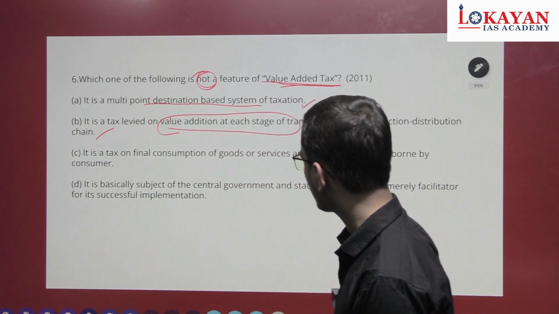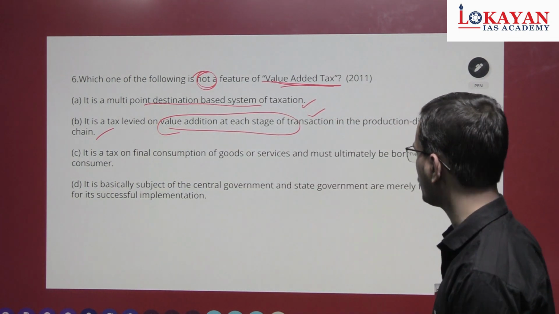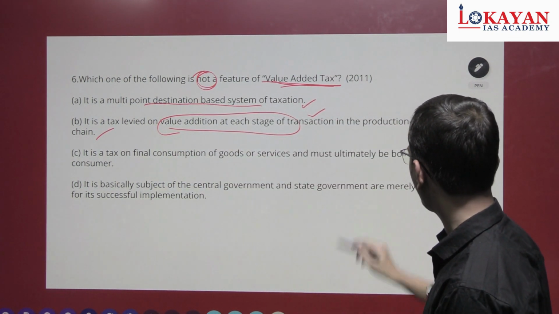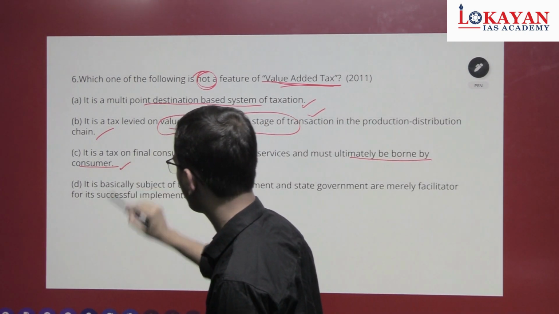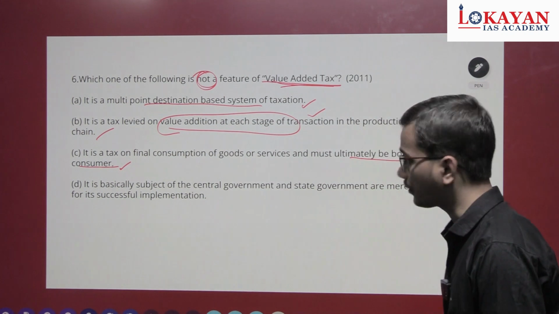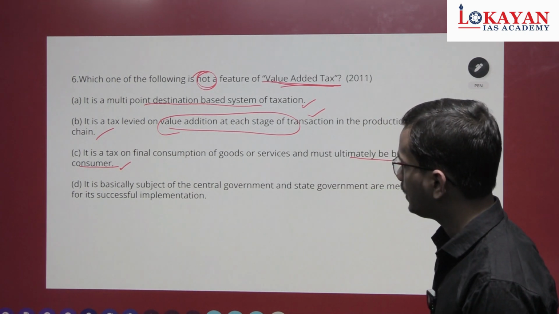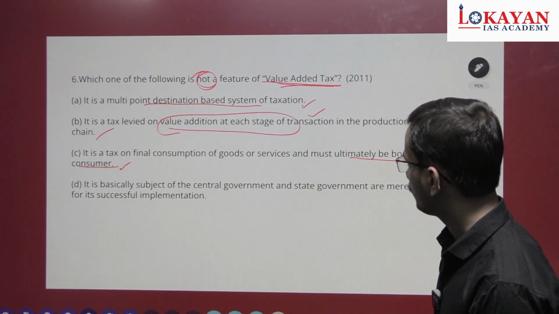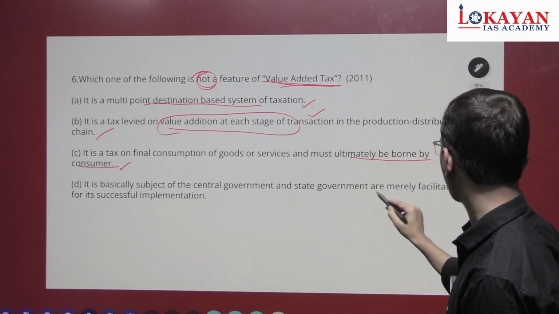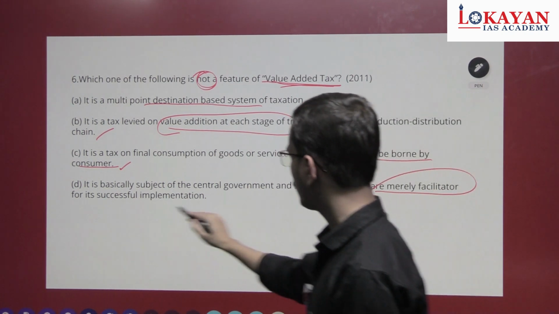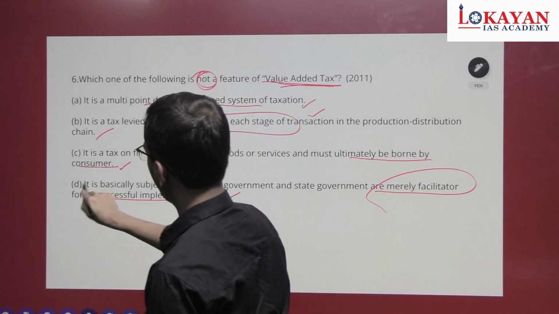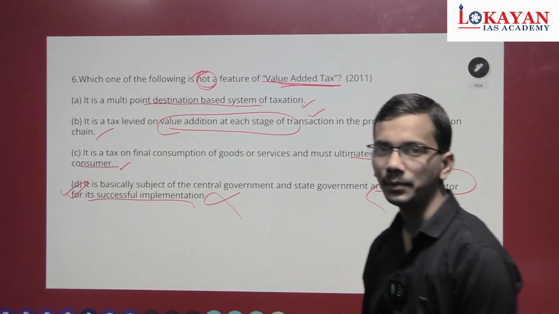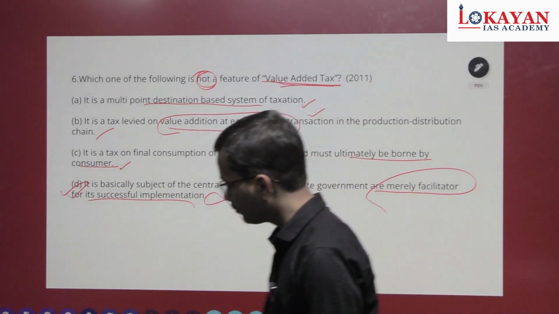It is a tax on final consumption of goods or services and must ultimately be borne by consumer. Correct. D. It is basically subject to the central government, state government are merely facilitator, or is successful answer. Wrong one. Answer is D. You have to just eliminate option.